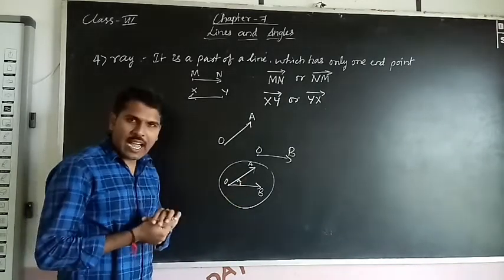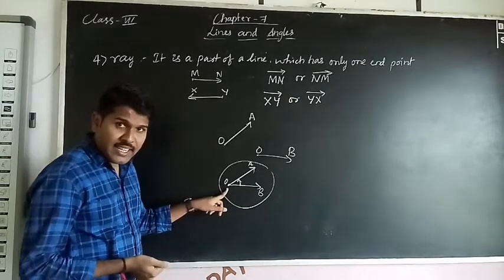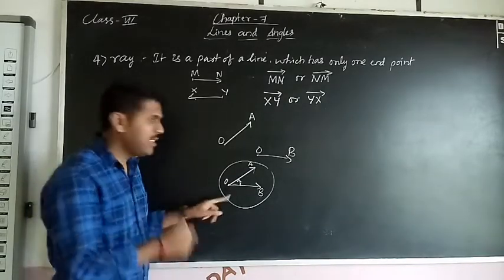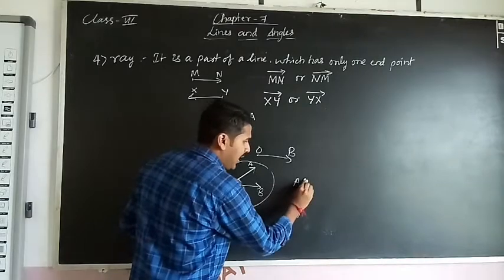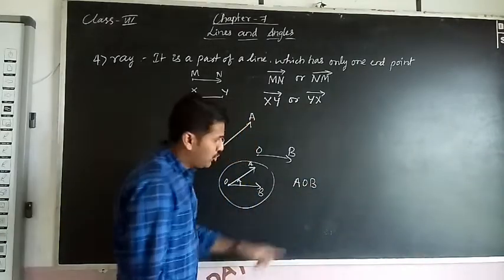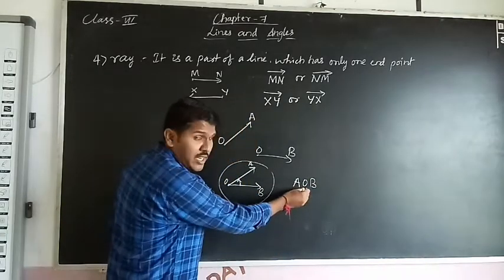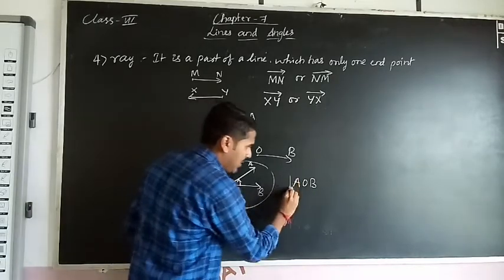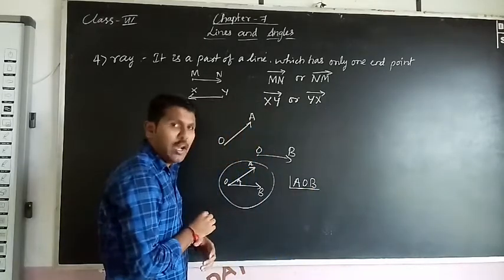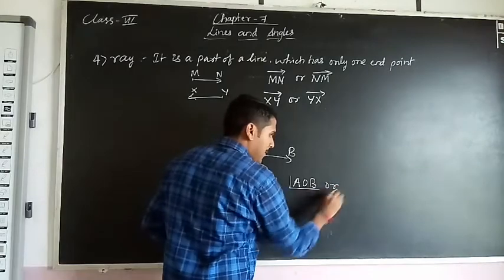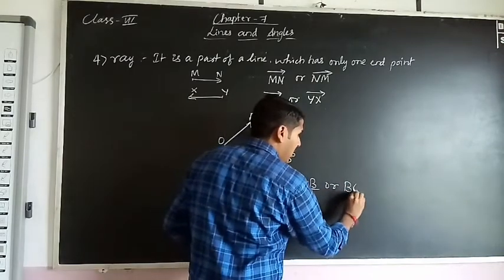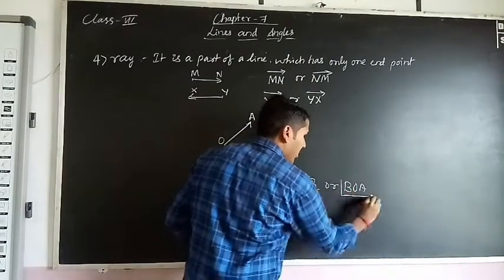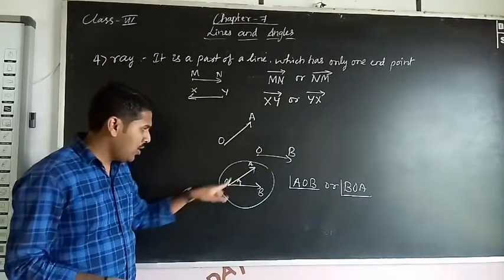So how to represent the angle? Here the angle is at O. Angle is at O means you should write AOB, with that point in the middle. So this is angle AOB or BOA. Both are correct.